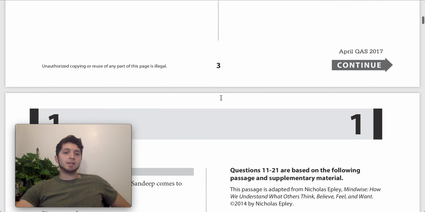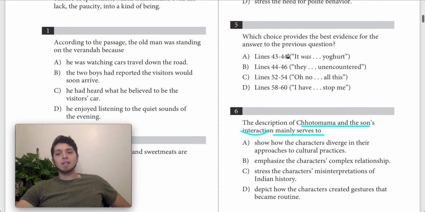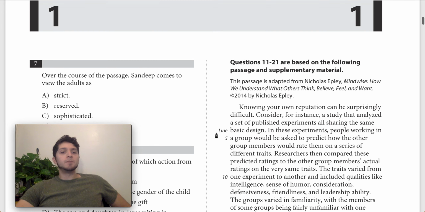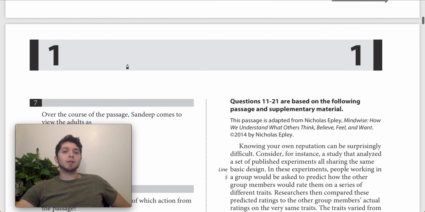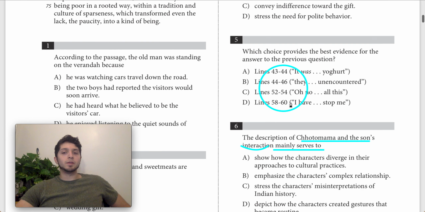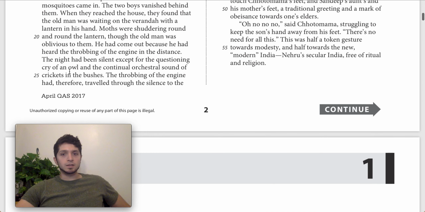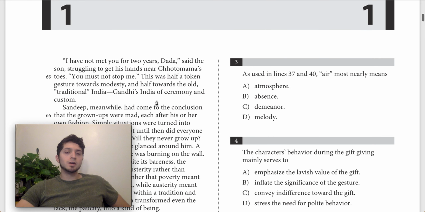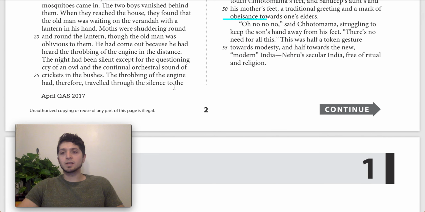So we go up to the passage and kind of look for that. What I'll do is I'll note that these lines here sort of reference lines maybe 40 to 50 or 40 to 55. Down here we get line 72 mentioned. So I think probably between 50 and 70, within that range, we're likely to find the interaction between Chhotomama and the son. So here's maybe 70 is this, and then 50 is kind of like up here. And sure enough, right in between there, we get these two paragraphs here, which are talking about the interaction between Chhotomama and the son. And let's go through basically what's happening.